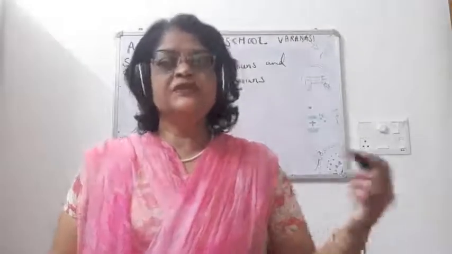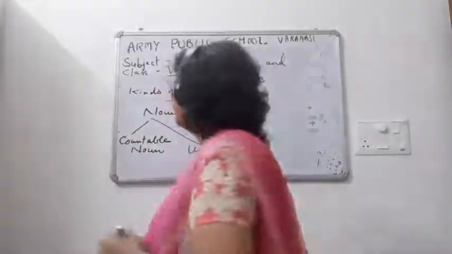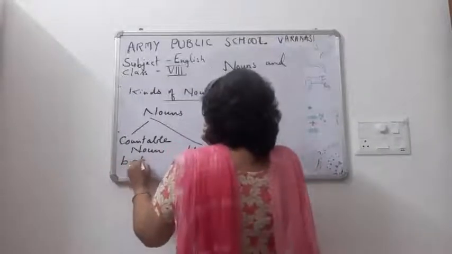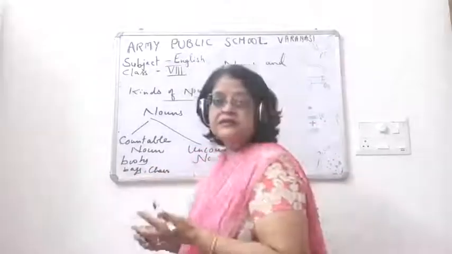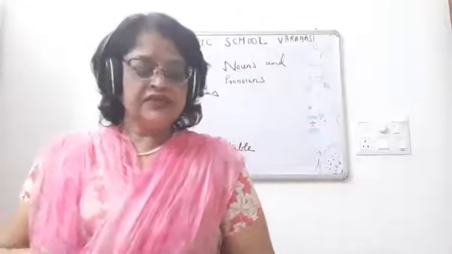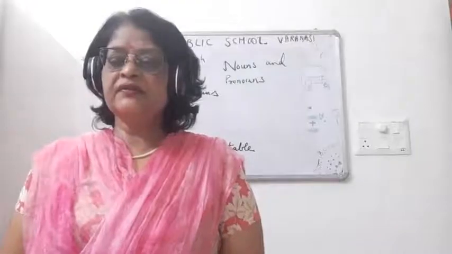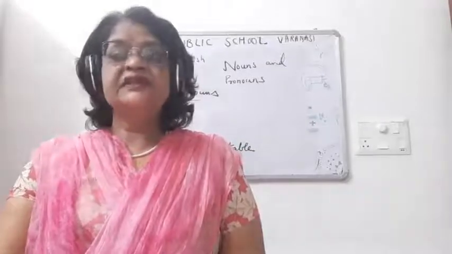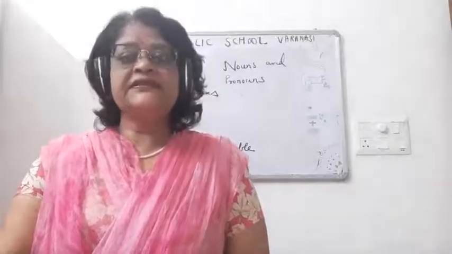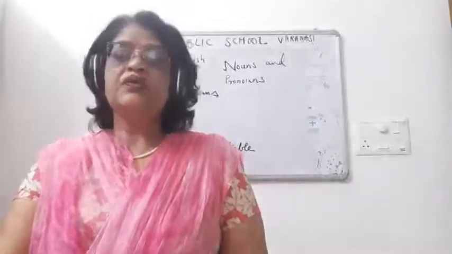So children, there are certain nouns which we can count, like books, bags, chair, girls, table, fan. So these are the things which we can count. But there are nouns, children, which cannot be counted, like materials, substances, liquids, ideas or concepts. This cannot be counted, children.